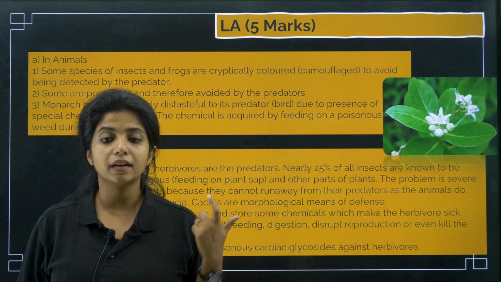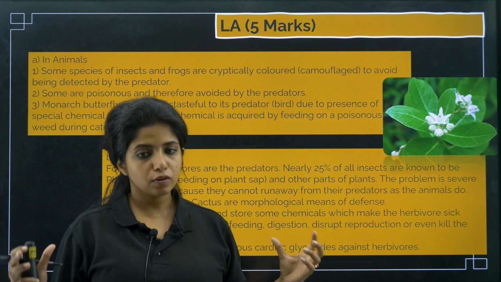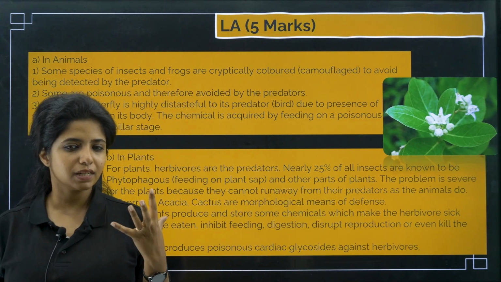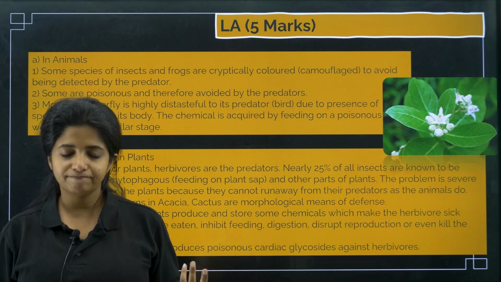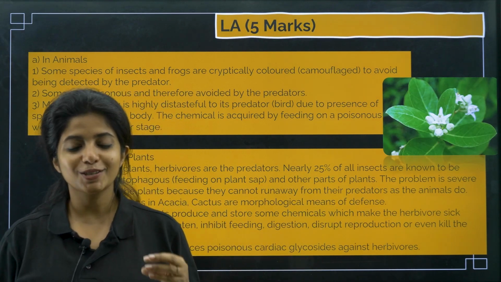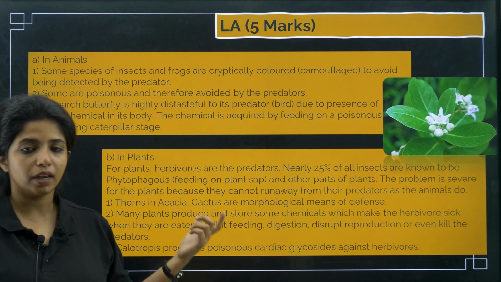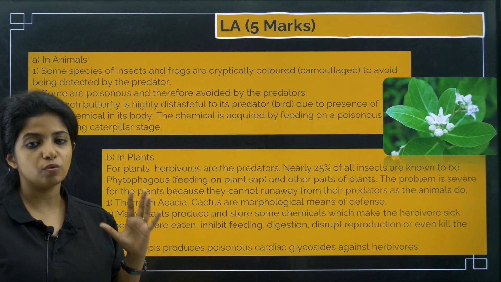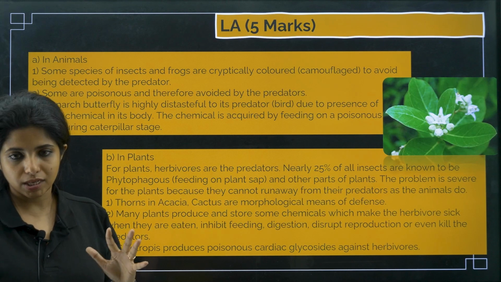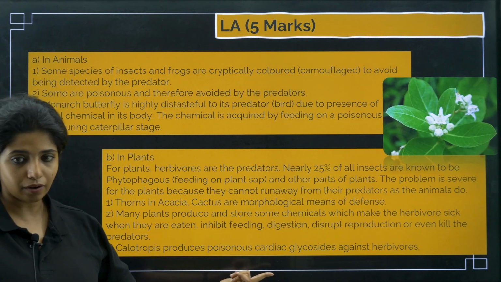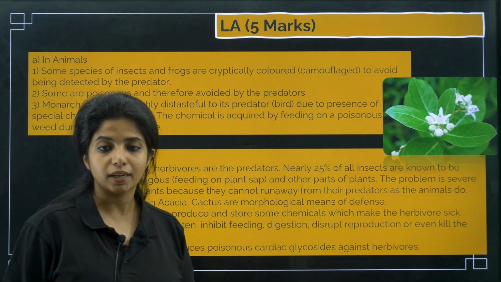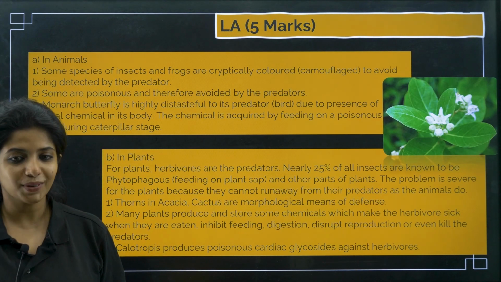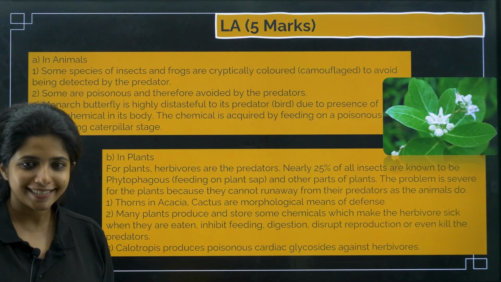What is it, children? Cardiac glycosides, sort of chemicals which are being produced. They are toxic. And who is this? Calotropis. The monarch butterfly also has a different form of the same thing, but it's not given in your NCERT, so I won't ask you to read about cardiac glycosides in monarch butterfly. Just know, whoever eats monarch butterfly finds it very distasteful. That is more than enough for you guys. Now Calotropis is not like that. Here you have to remember the cardiac glycosides which work against the herbivore. So these are the few defense mechanisms that you have, in the case of plants as well as animals.